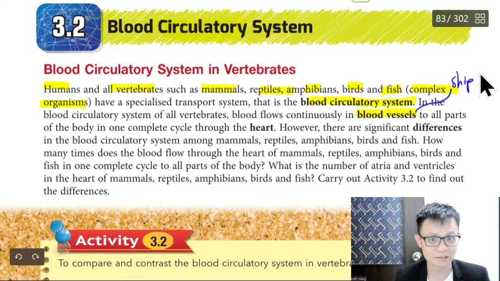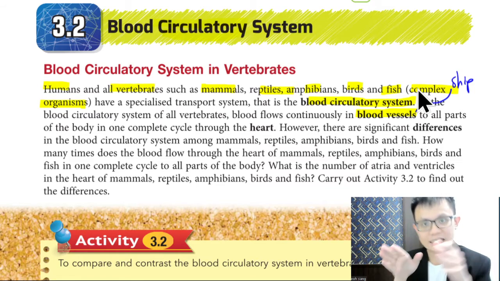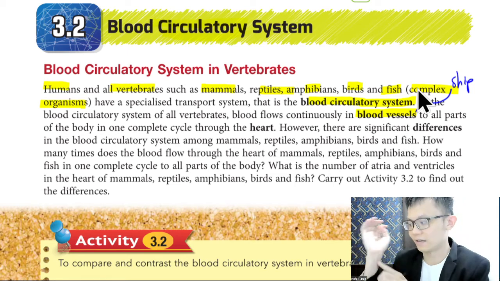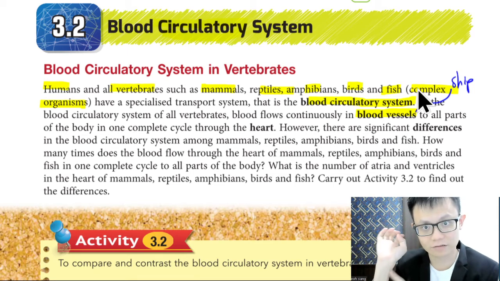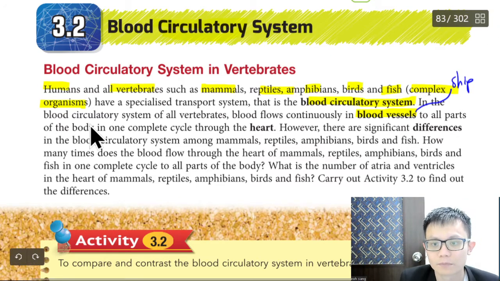A blood vessel means a place the blood goes inside. So the blood goes inside here, and we call it a blood vessel. The blood flows through the vessels to all parts of the body in a complete cycle through the heart.